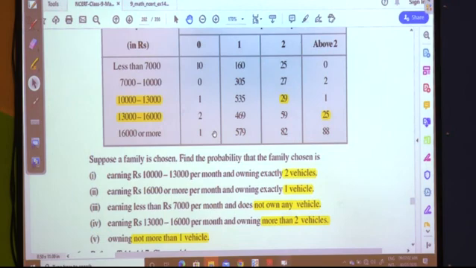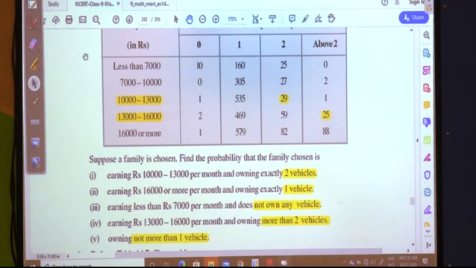If they are having 1 vehicle, then also they are considered. But if they are having 2 vehicles or above 2 vehicles, they are not considered. I hope you are understanding the meaning of this.